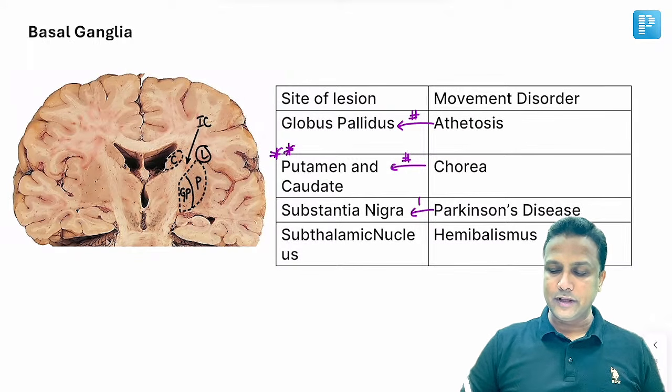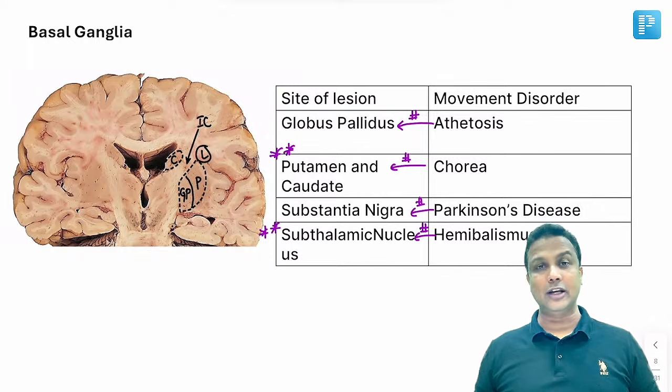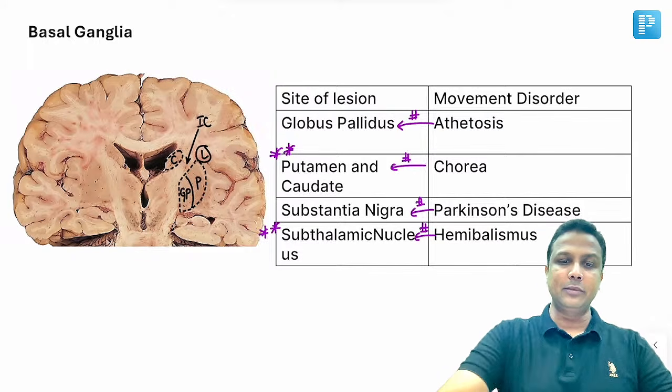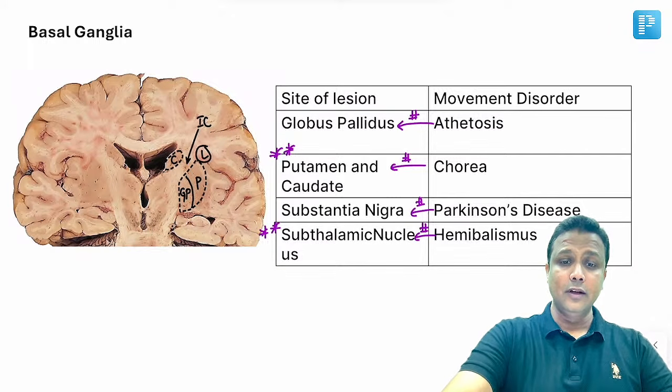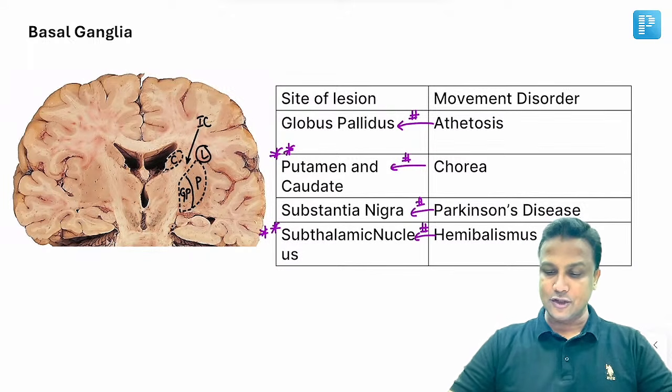Parkinsonism, everyone knows this, yes, substantia nigra. And then hemiballismus was also asked. Which nucleus is involved in this? That one will be the subthalamic nucleus. So please remember the lesion and which part of the basal ganglia will be involved in this lesion here, sir.